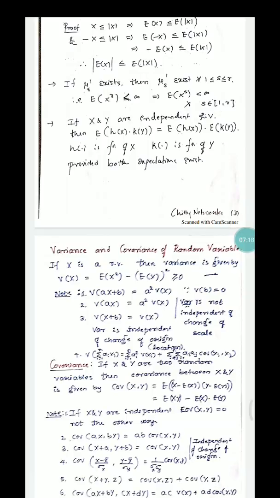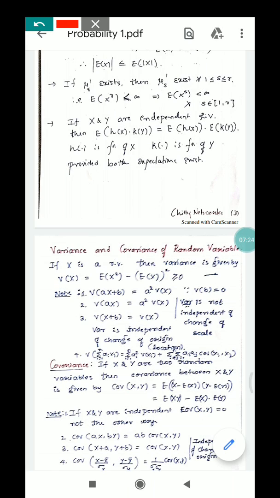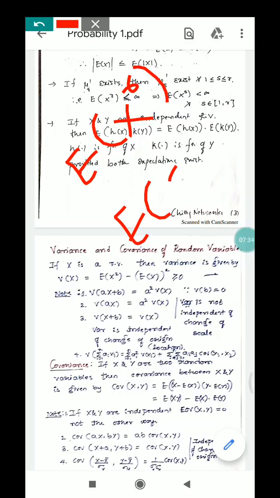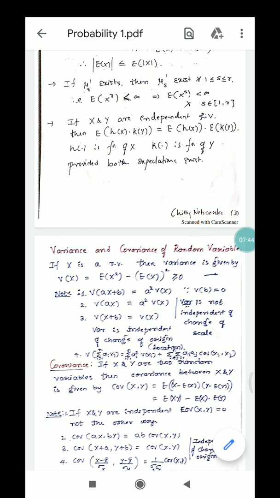And one more property is: if mu r dash exists, then mu s dash exists for all 1 less than or equal to s less than r. That is, mu r dash means the expectation of x to the power r. If this exists, then the expectation of x to the power s exists for all s less than or equal to r and greater than or equal to 1. So this is the next property.